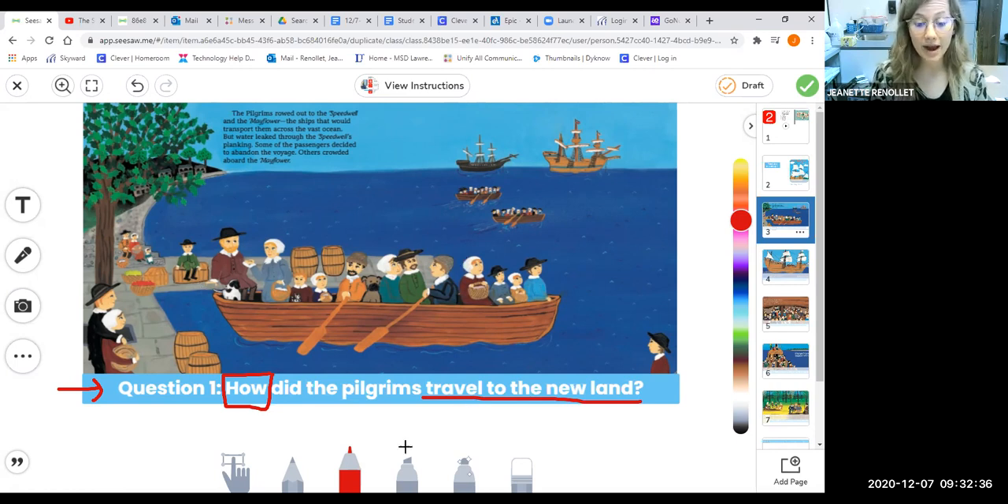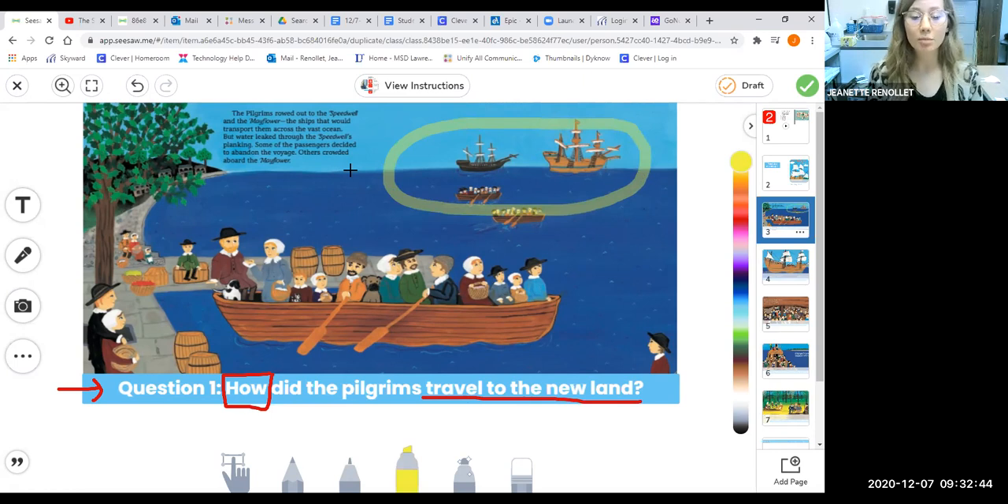So using my background knowledge and picture clues, I see that they are getting on boats or ships. The text also tells me there were ships that would transport them across the vast ocean. I have now seen text words and text pictures that help me answer the question. How did the pilgrims travel? They traveled in ships.